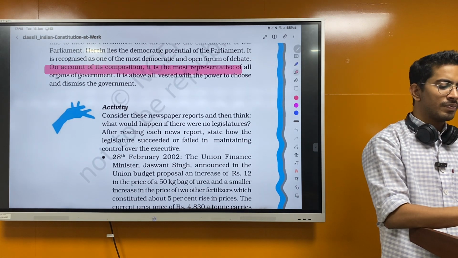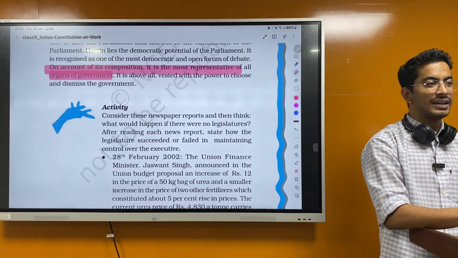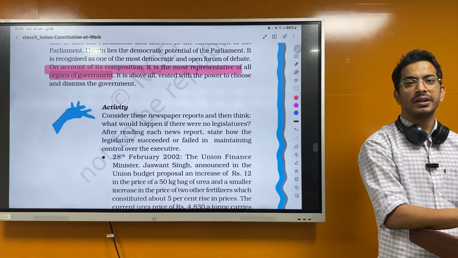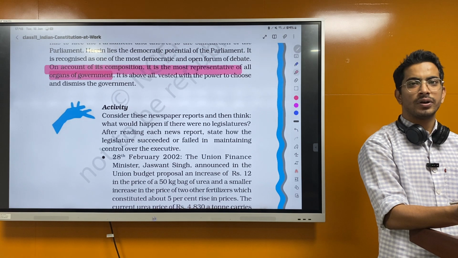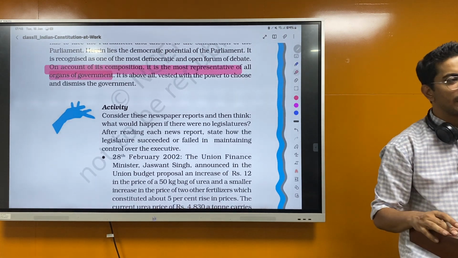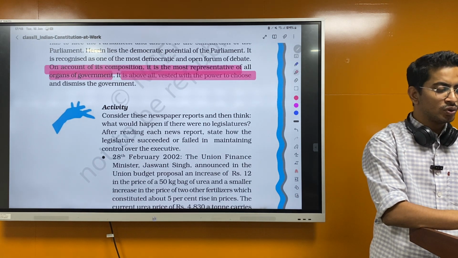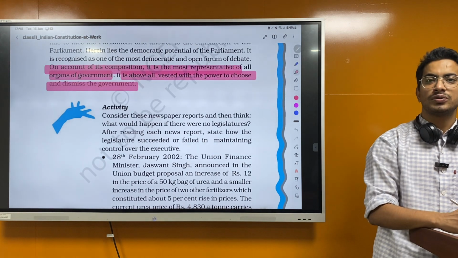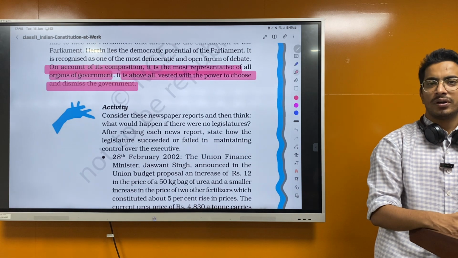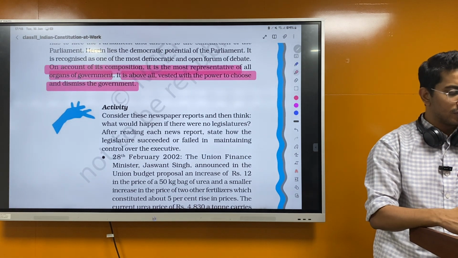On account of its composition, it is the most representative of all organs because it doesn't have only the ruling party, it has the opposition also and other MPs who have come from all sections, even the independent MPs, right? Above all, it is vested with the power to choose and dismiss the government. The Parliament has this power because through a no confidence motion, the ruling party can come down and the President can give the opportunity to different parties to prove the majority.